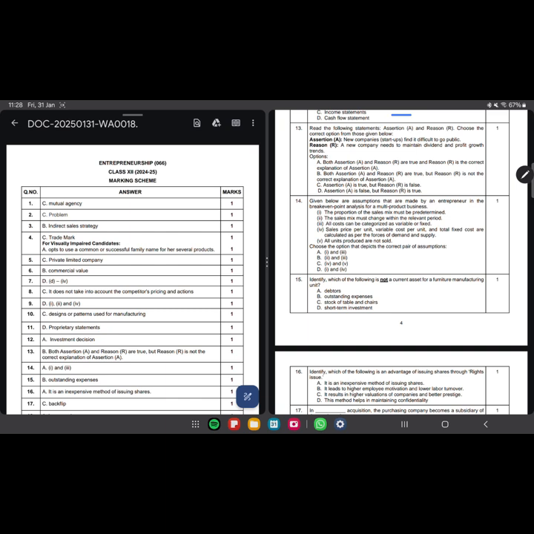The proportion of sales mix must be predetermined. The sale mix must change within the relevant period. All costs can be characterized as variable or fixed. Sales price per unit, variable cost per unit, and total fixed cost are calculated as per the process. As per the forces of demand and supply, all units produced are not sold. This is an assumption for sure.